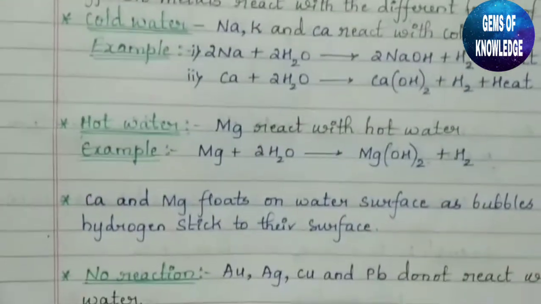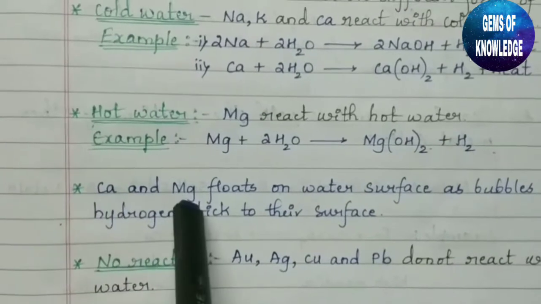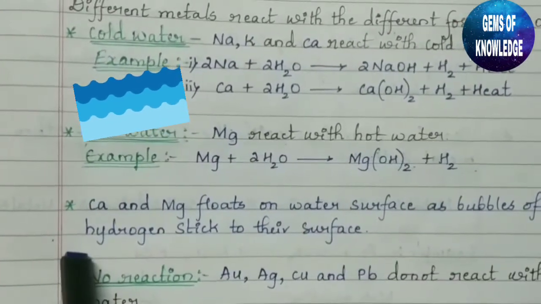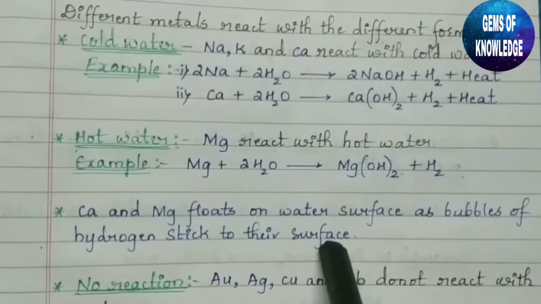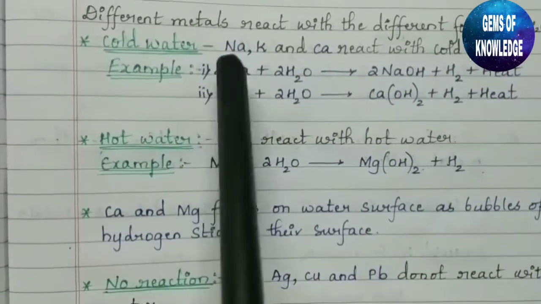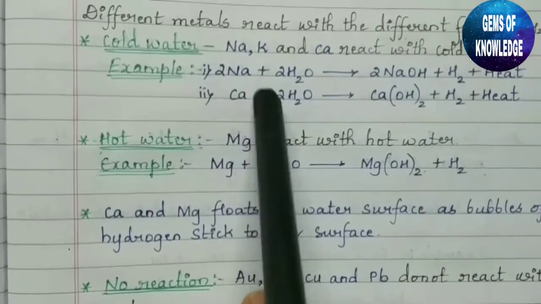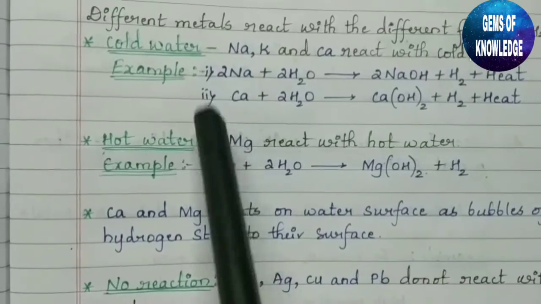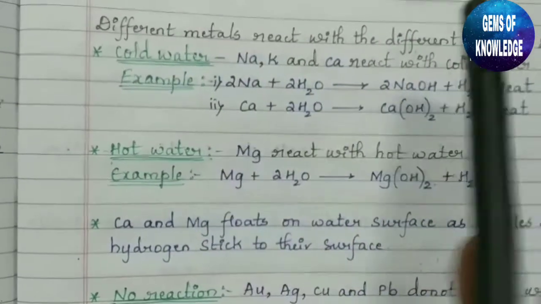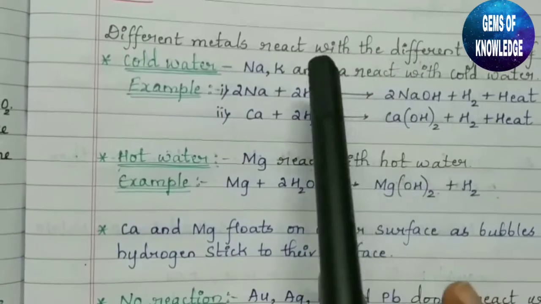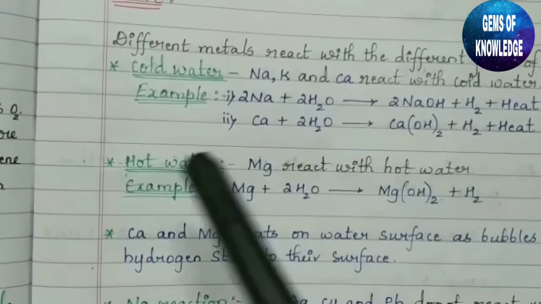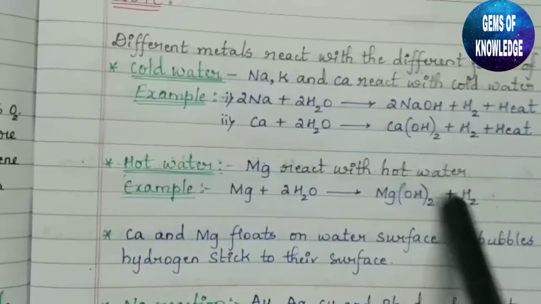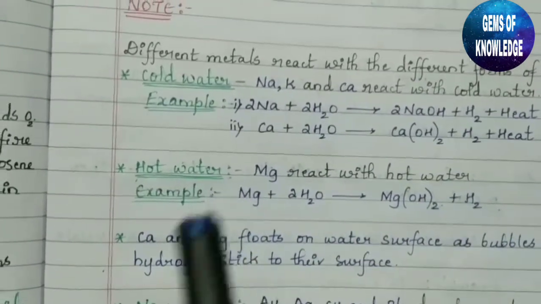Okay, next, Ca and Mg float on the water surface as bubbles of hydrogen stick to their surface. It means your calcium and magnesium, which are from this part. Okay, calcium as well as magnesium, both the metals, after the reaction will float above the water as if the hydrogen bubbles are stuck to them. We feel as if the hydrogen bubbles are stuck on their surfaces.